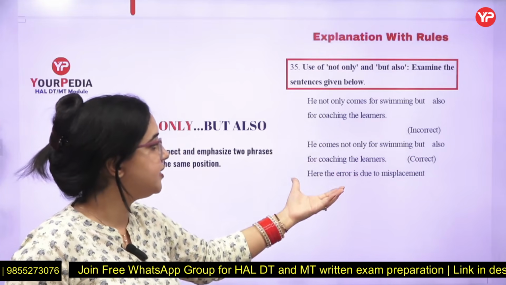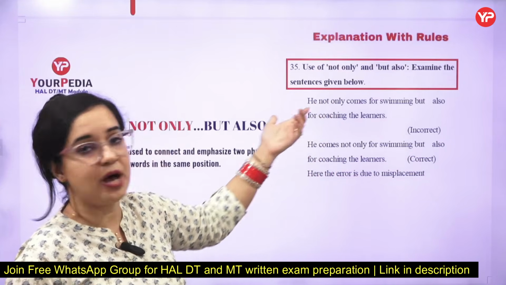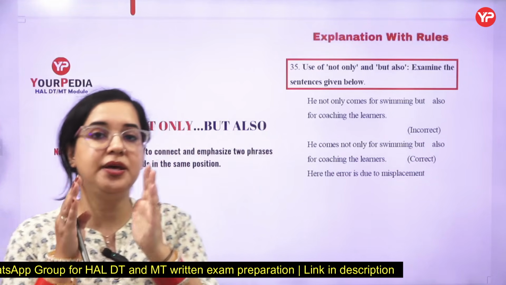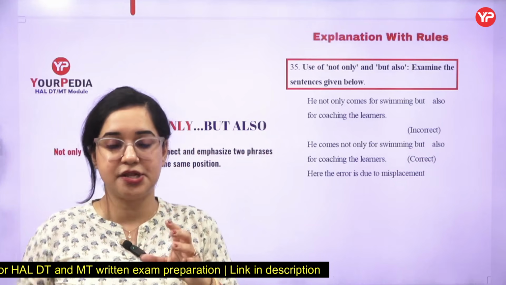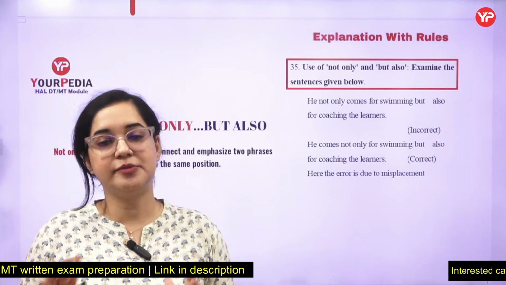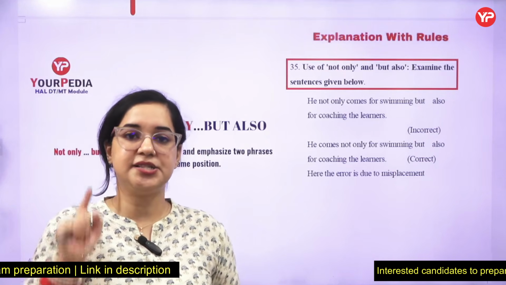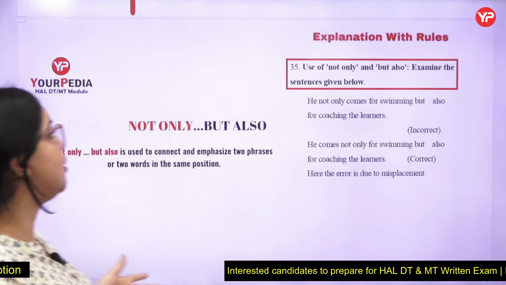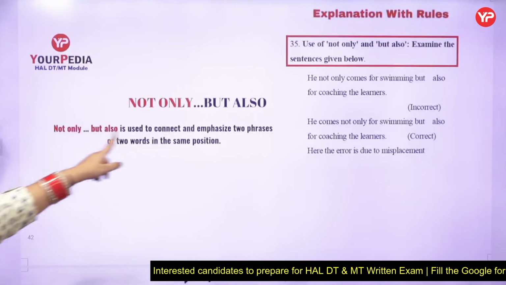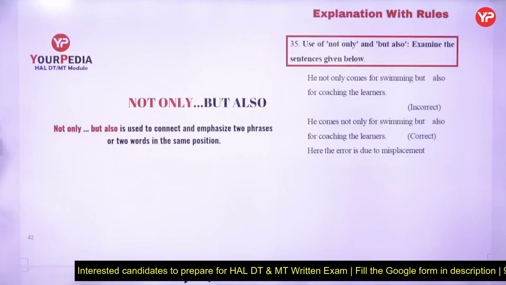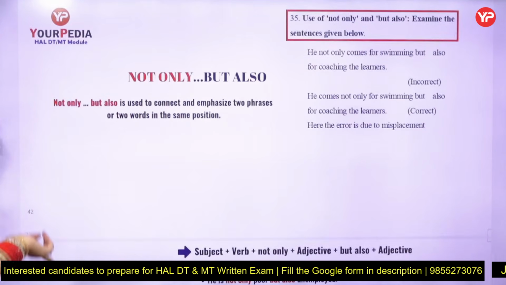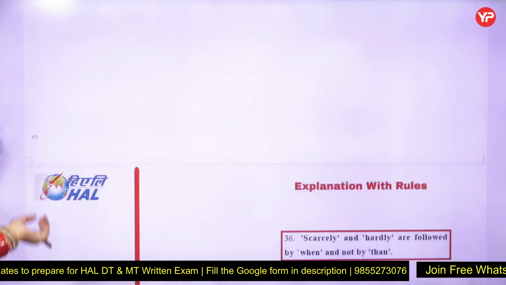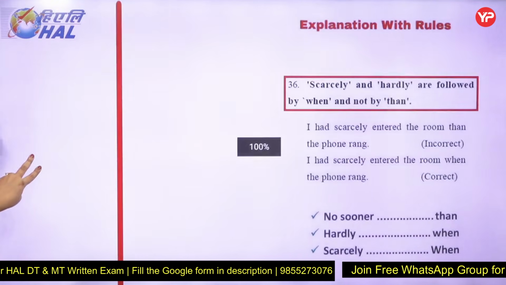Now you have to understand that here the helping verb, the noun will come first, then it will be a verb with it. He comes, not only. He not only comes is a wrong way. So in these cases, sequence is important and the combination is also important. So not only is always accompanied with but also, because they are used to connect and emphasize two statements in two same positions. Okay. The next we have is, oh, this is a beautiful one.